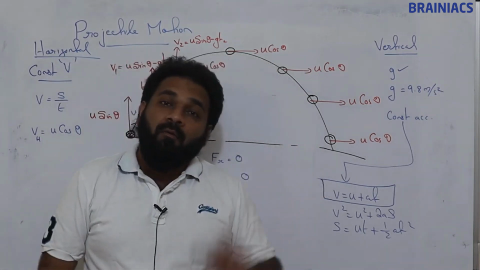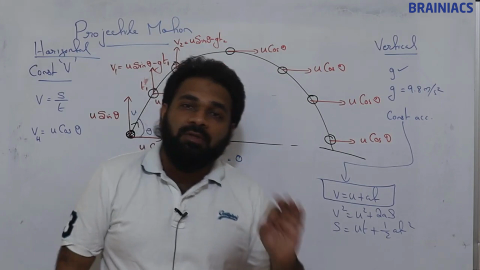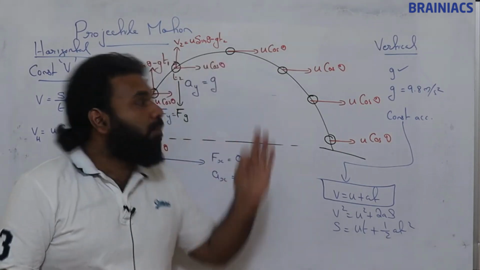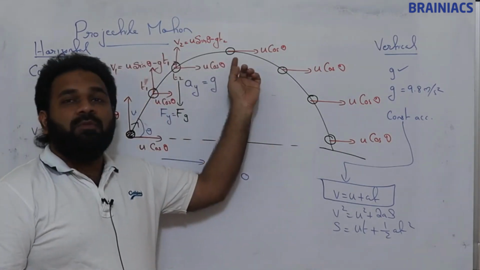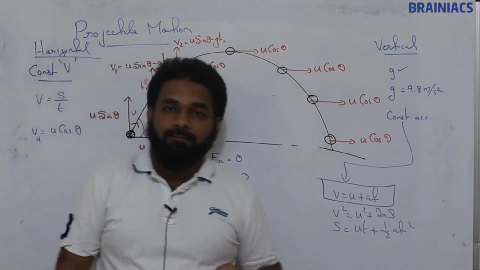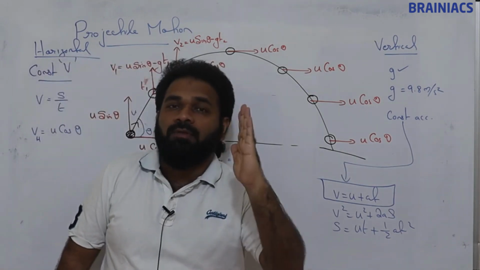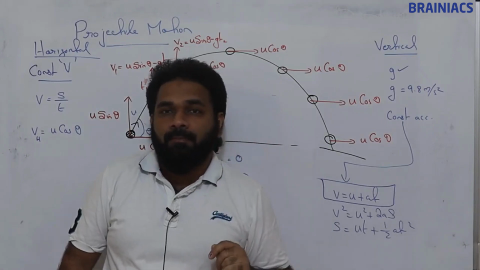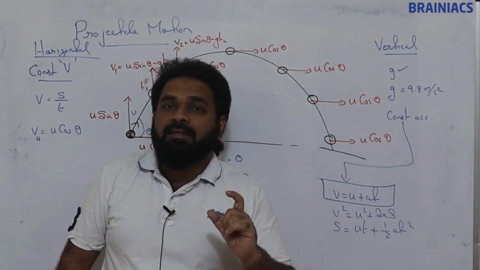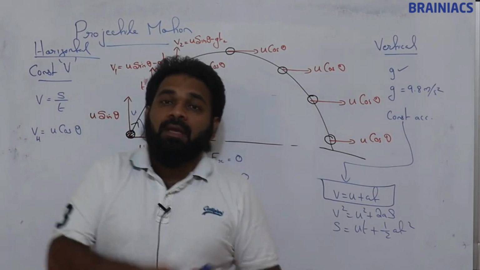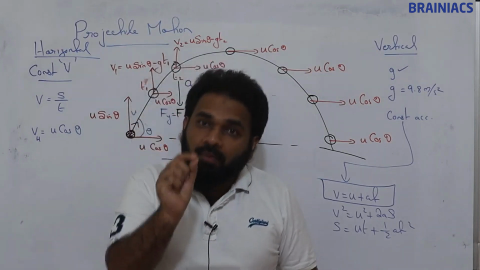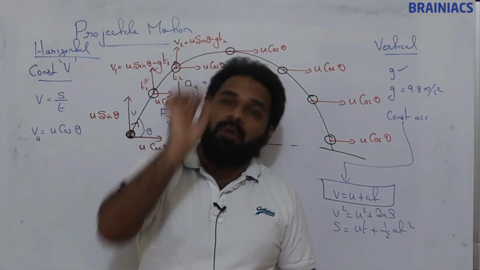What is the vertical component of velocity of this ball at the maximum height? The answer is 0. If it were not 0, it would have gone further upward.